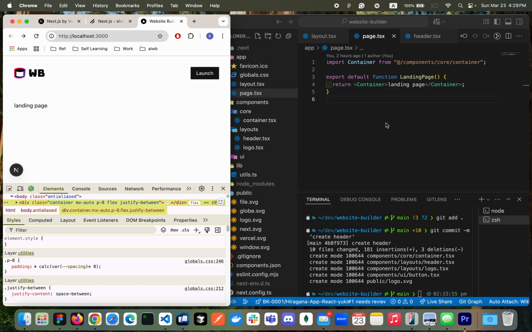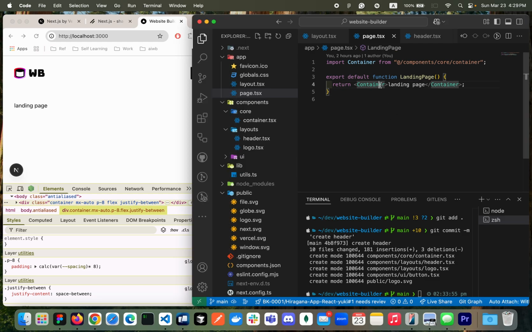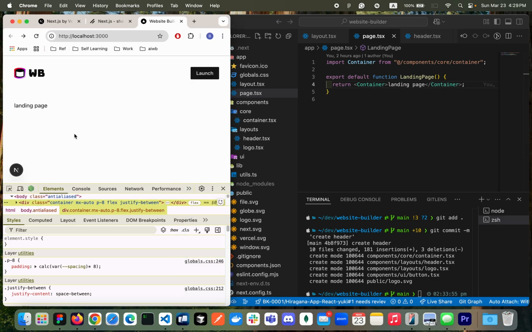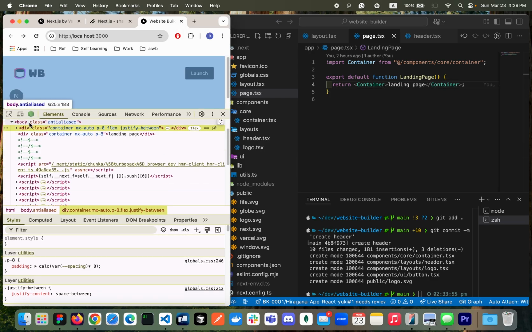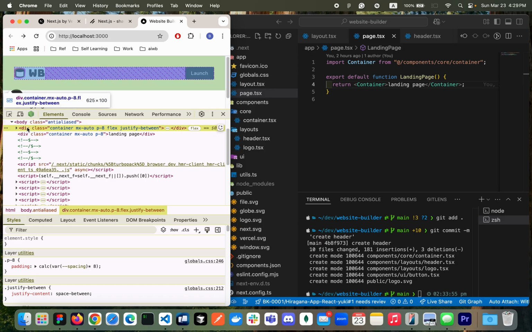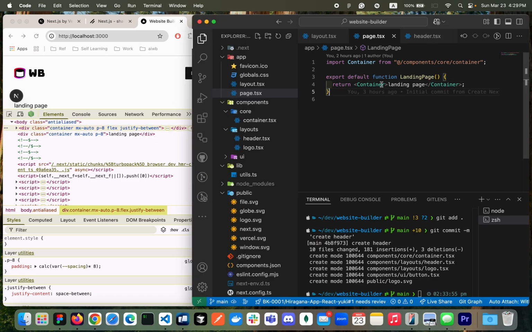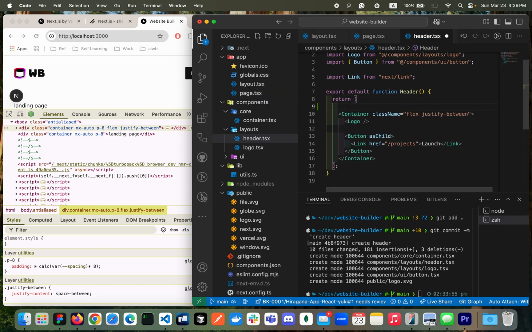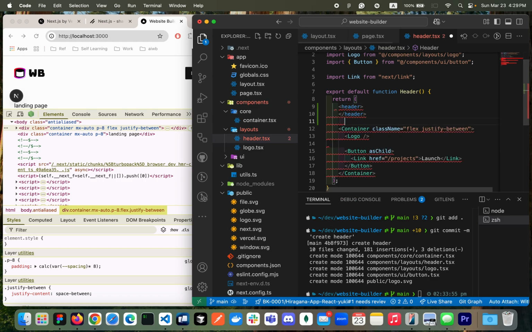Awesome. One thing I have missed is we don't have a header tag, right? If you look here, we have a div tag directly inside of the body tag, but we need to make it more semantic, right? To do that, let's go to header and add the header tag here.